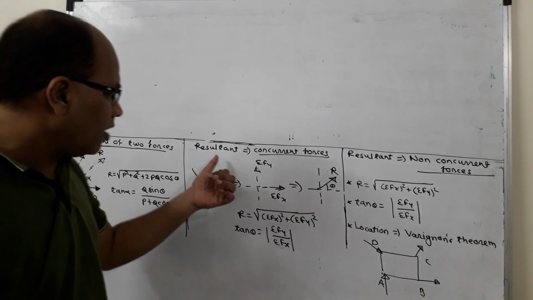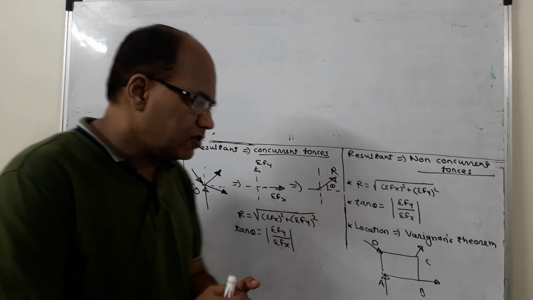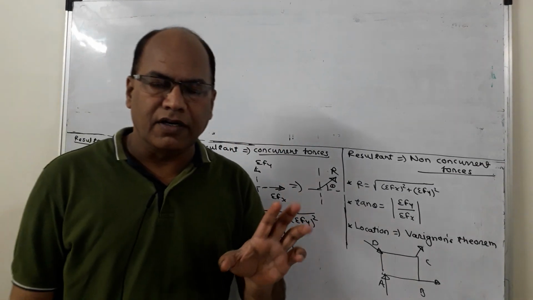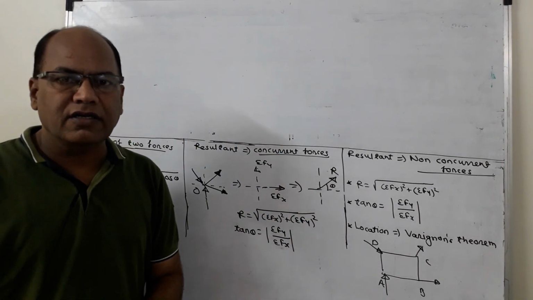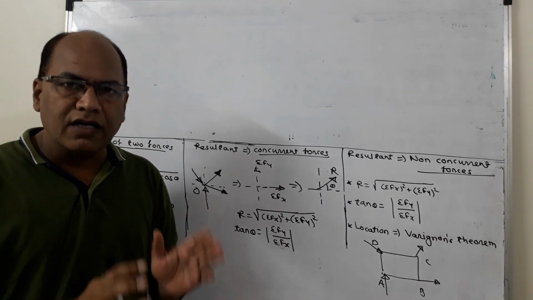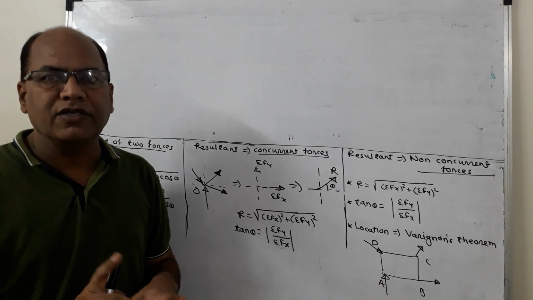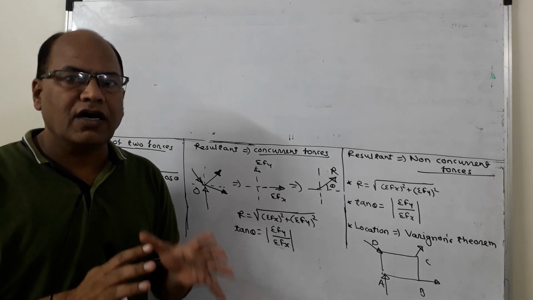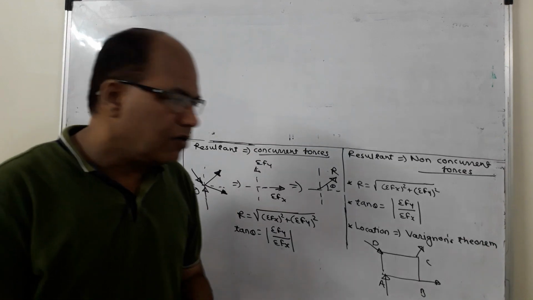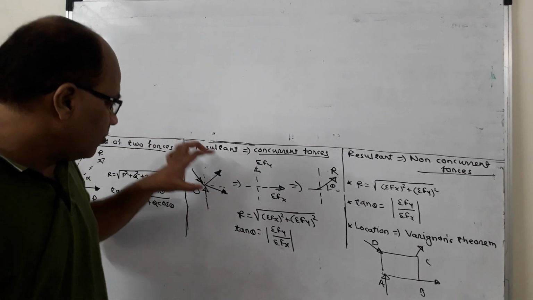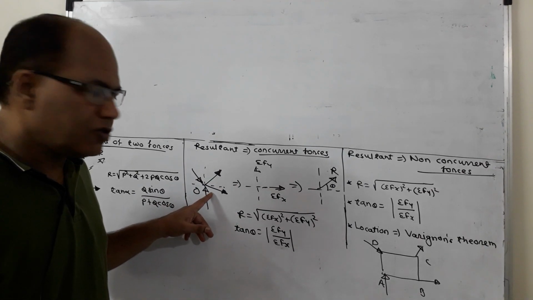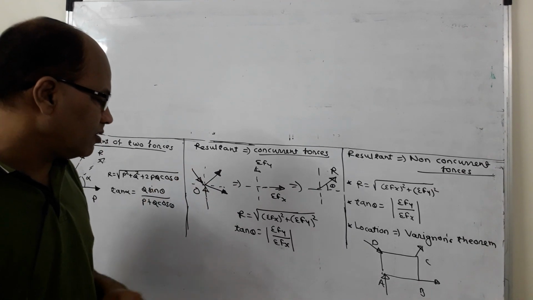Now let us see how to get the resultant of concurrent forces. Just remember, whenever it is asked to get the resultant of any given force system, it simply means that you are asked to replace the given force system by means of a single force, or reduce the given system of forces into a single force. If a number of forces are acting at a point, it is called a concurrent force system. So I have shown a number of forces acting at this point.